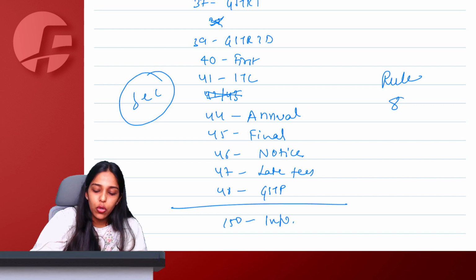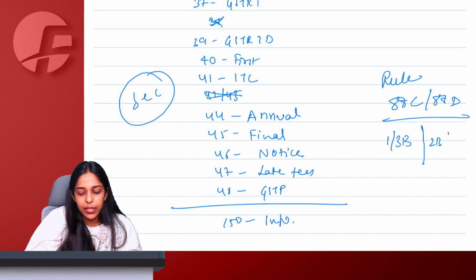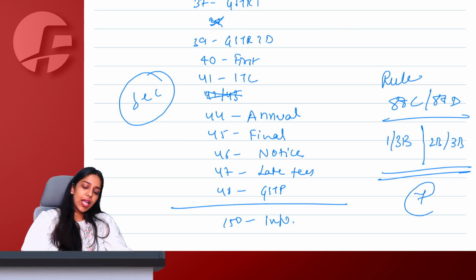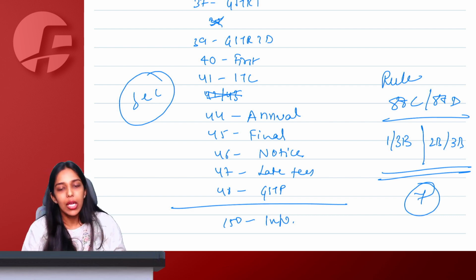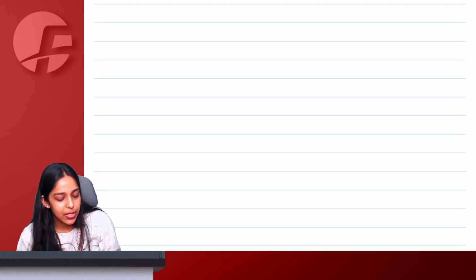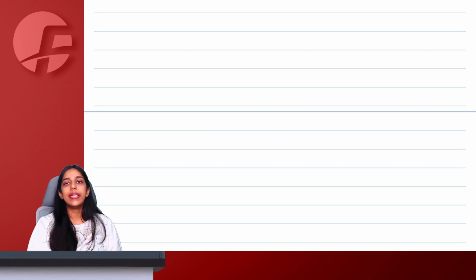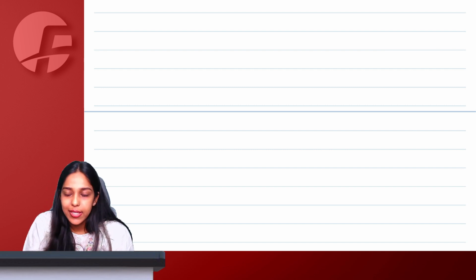We also saw rule 88C and 88D, comparing GSTR 1 and 3B, and comparing GSTR 2B and 3B. In case of discrepancy, they give you 7 days time to either explain or to make the payments along with applicable interest. And here we complete all the chapters of TDS, TCS and returns under GST.